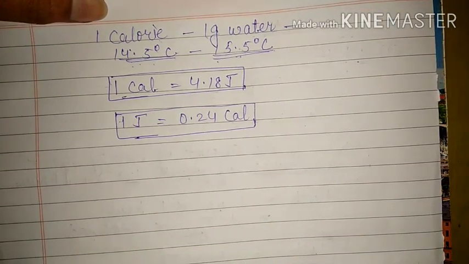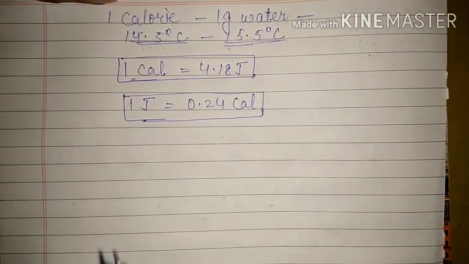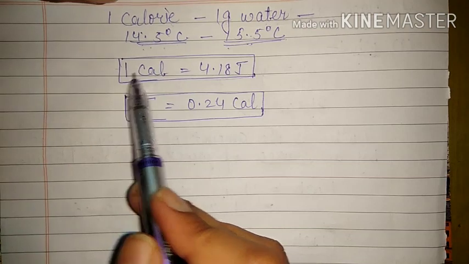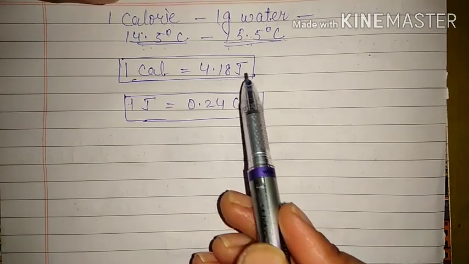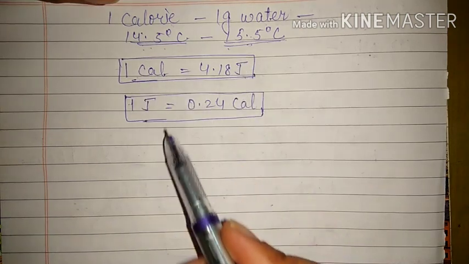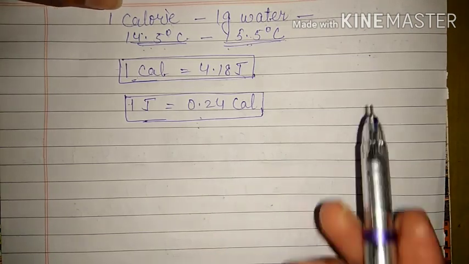So we will try to reduce its number as much as possible. That means if we can work only with one concept, because if you know that 1 calorie is equal to 4.18 joule, then you can calculate 1 joule is equal to how many calorie. So whatever you feel easy, that one thing out of two you can remember.